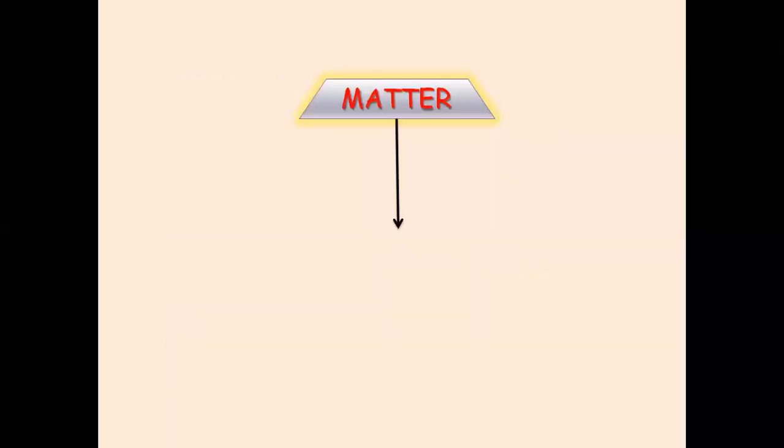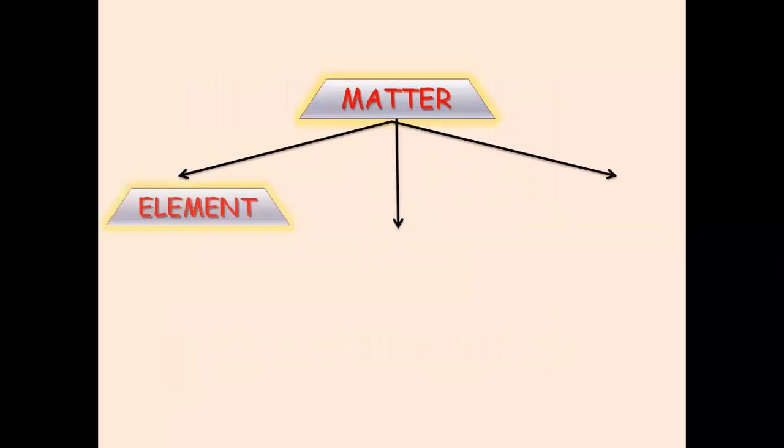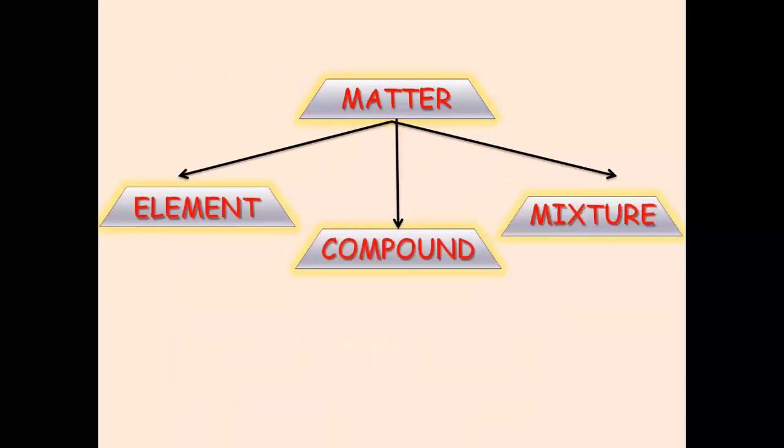Matter classified into three types. The three types are element, compound, and mixture. Basically, when I ask you the question, what are the states of matter, you're going to answer me as solids, liquids, and gases. And when I ask you what are the types of matter, the second type of classification, which is based on the chemical composition of matter, you are going to answer me element, compound, and mixture.